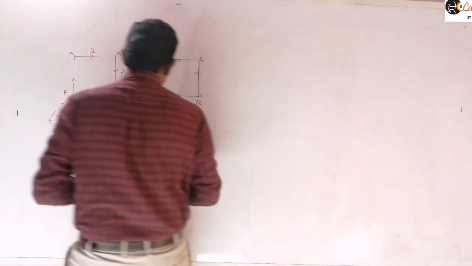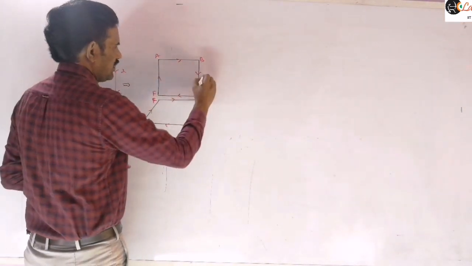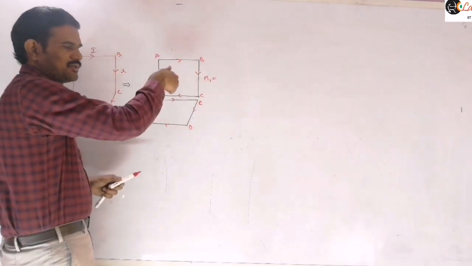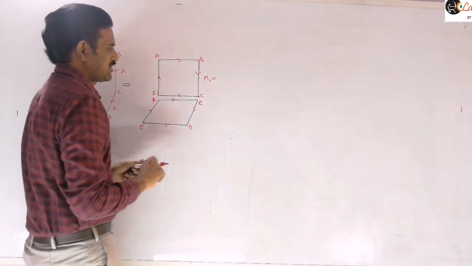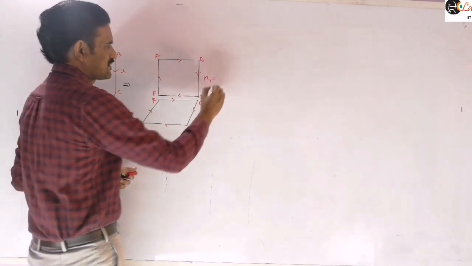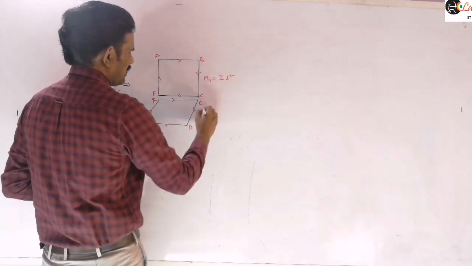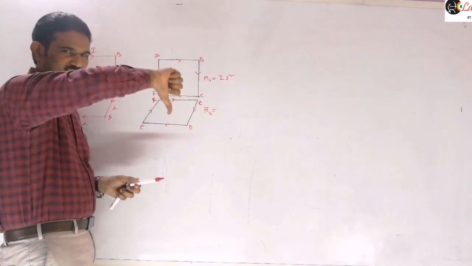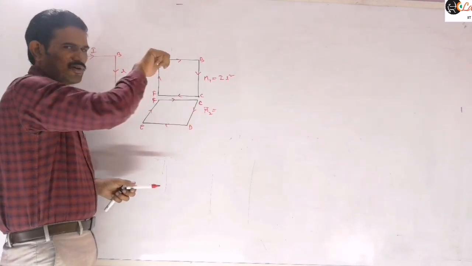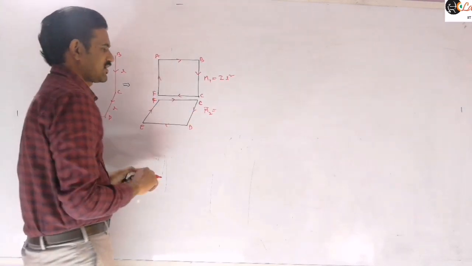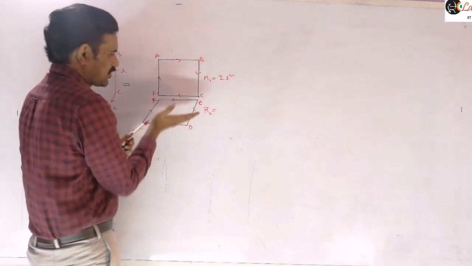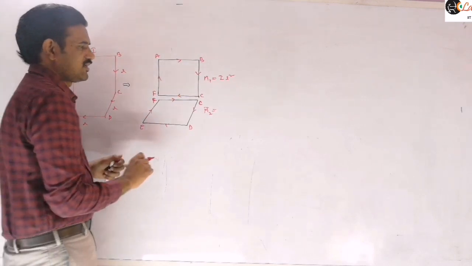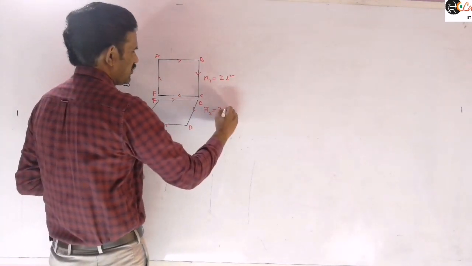The magnetic moment of this one, let us consider M1. The magnetic moment of this loop will be into the plane here. Its magnetic moment we can write as I L square. Similarly, this M2 magnetic moment: current is flowing here, so it will be vertically downwards. This will be horizontal, and in the downward direction for this plane, because the CDEF plane lies in the horizontal. So this value will be I L square.